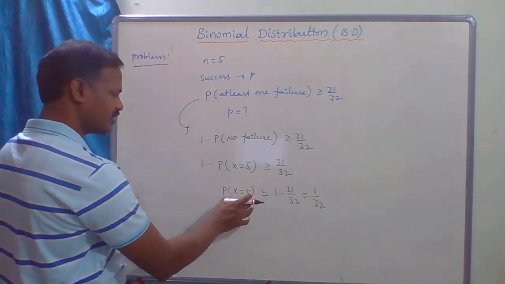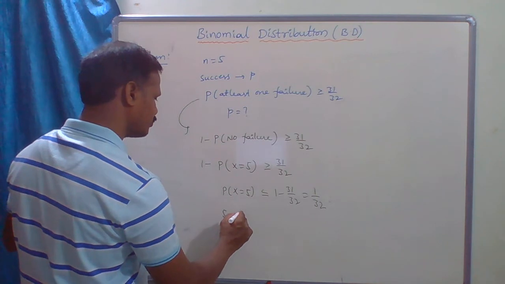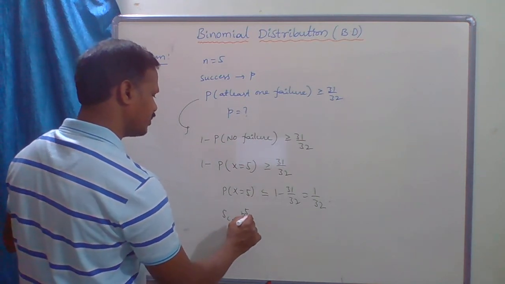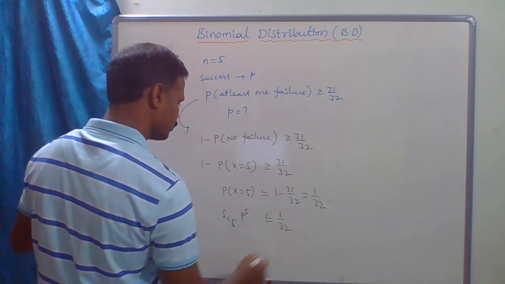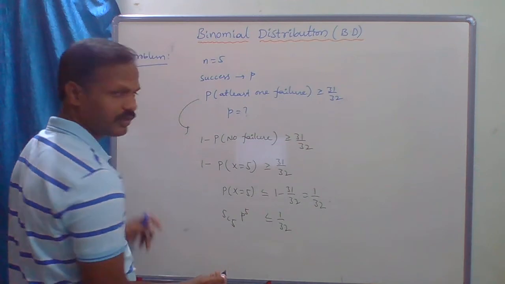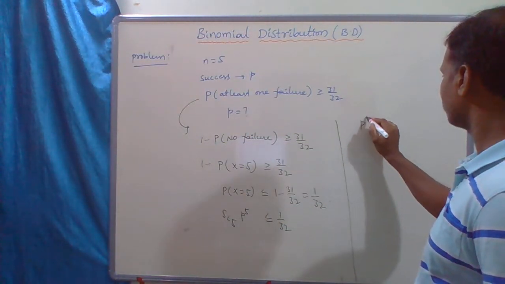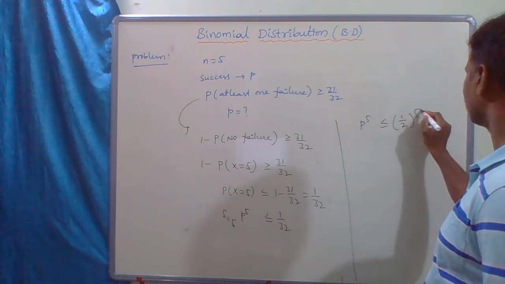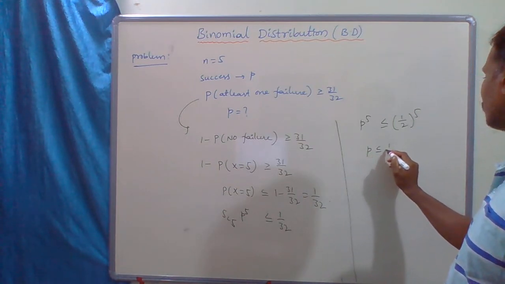So the probability of X equal to 5 means 5C5 p^5 q^0, which is less than or equal to 1/32. 5C5 is 1. So p^5 is less than or equal to (1/2)^5. From this, p is less than or equal to 1/2.